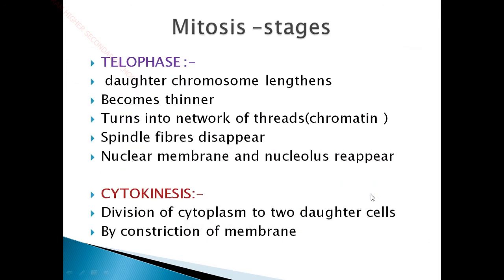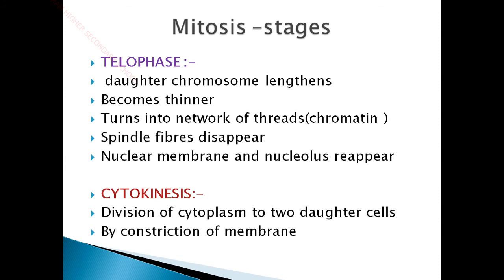Once telophase is over and the genetic material has been equally shared by the two daughter cells, a process called cytokinesis occurs. Here the other components of the cell, such as the cytoplasm, are divided into two daughter cells. The cytoplasm contains various organelles such as mitochondria, Golgi apparatus, ribosomes, vacuoles and lysosomes. These organelles also have to be shared equally by the two daughter cells, and for that process cytokinesis happens.